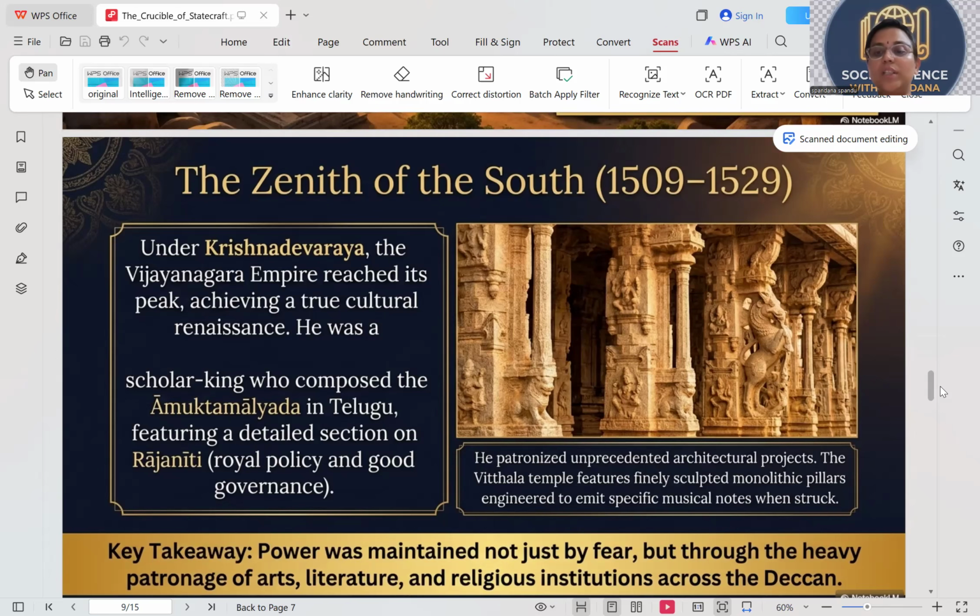He patronized unprecedented architectural projects. The Vittala temple features finely sculpted monolithic pillars, engineered to emit specific musical notes.